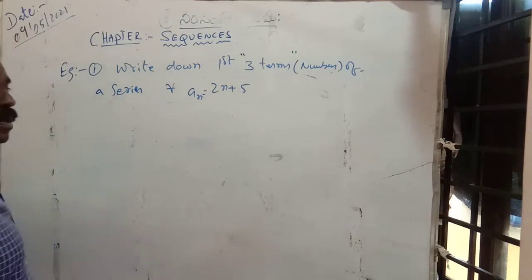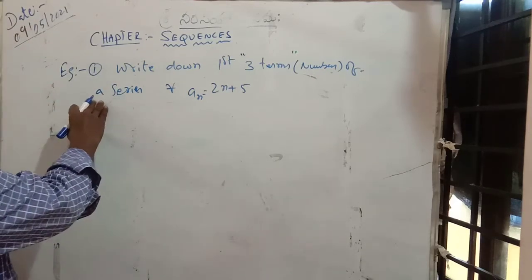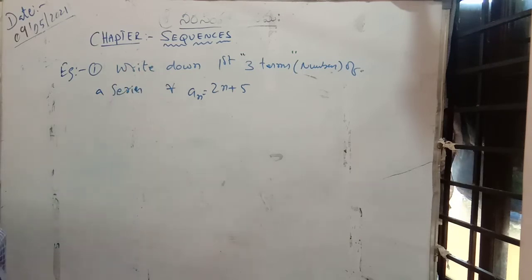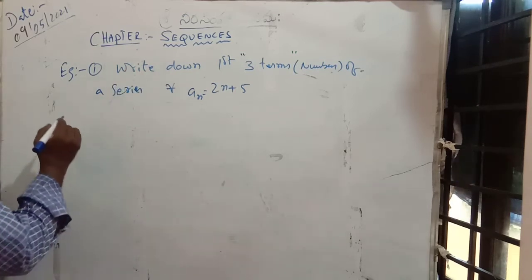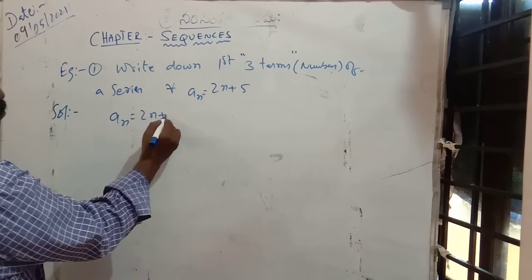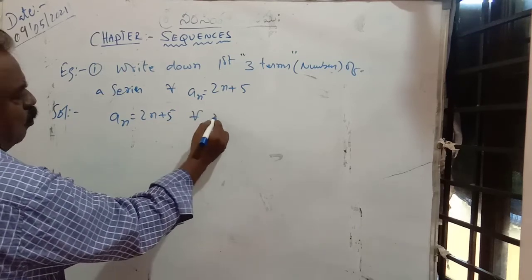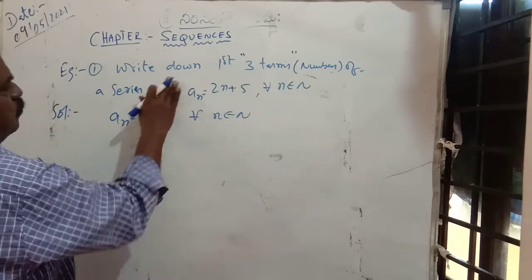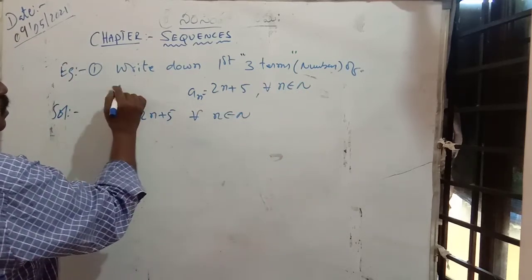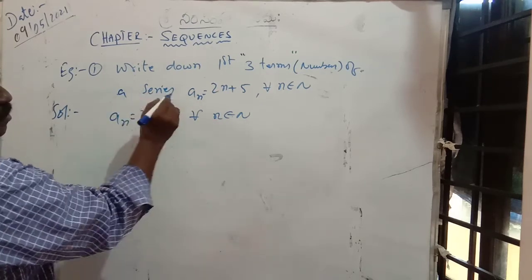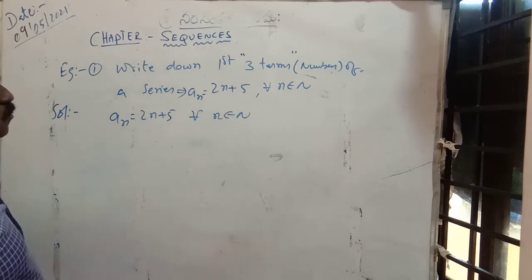Here the series is simply a series, where an is equal to 2n plus 5, where n belongs to capital N. A series, simply it is a series. This is the series. That means only the nth term is given.